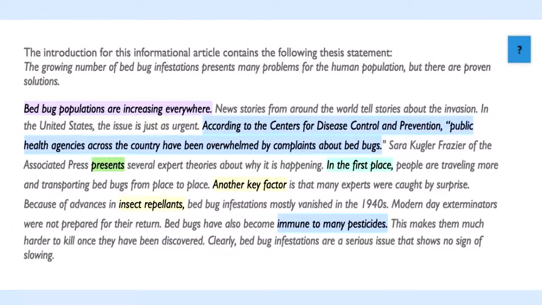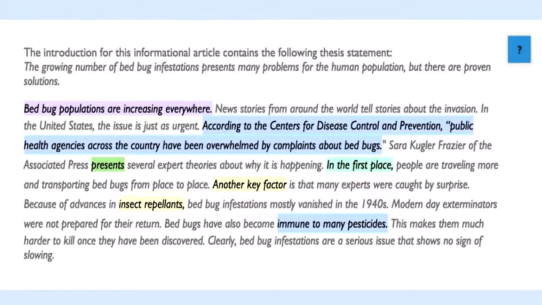Bed bug populations are increasing everywhere. News stories from around the world tell stories about the invasion. In the United States, the issue is just as urgent. According to the Centers for Disease Control and Prevention, public health agencies across the country have been overwhelmed by complaints about bed bugs. Sarah Kugler-Fraser of the Associated Press presents several expert theories about why it is happening.